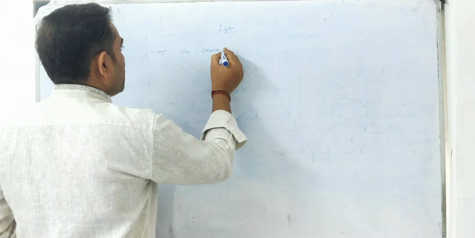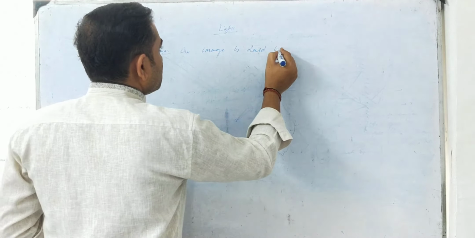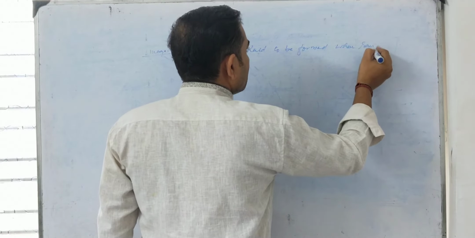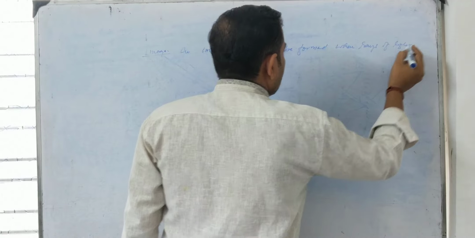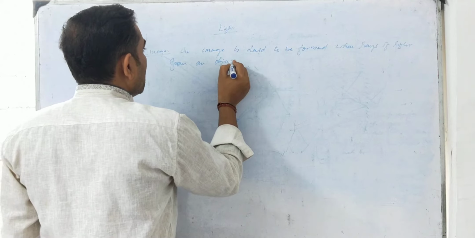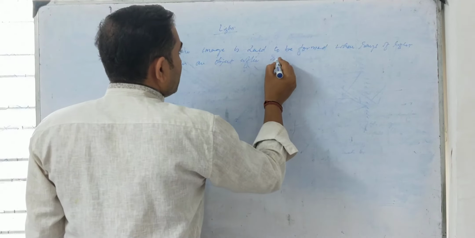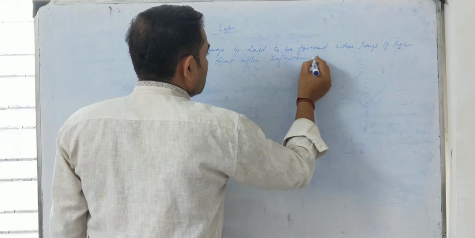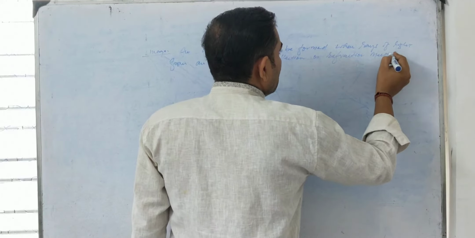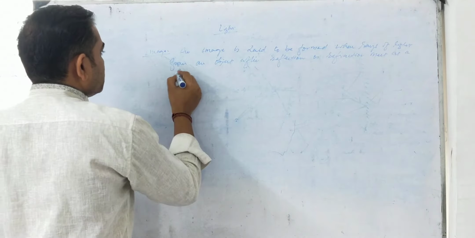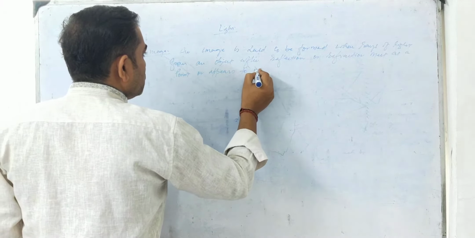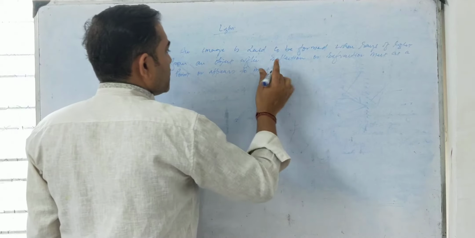An image is said to be formed when rays of light from an object after reflection or refraction meet at a point or appear to meet.